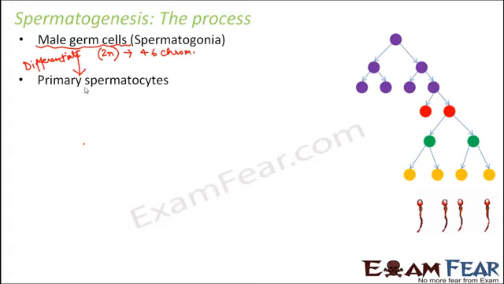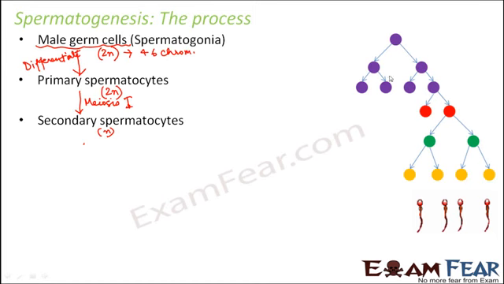So the primary spermatocytes are formed by differentiation of some of the male germ cells, right? So these primary spermatocytes are again diploid because the number of chromosomes will remain the same as they underwent mitosis and not meiosis, but these primary spermatocytes now undergo meiosis, that is reductional division. Now as we all know, in meiosis we have two phases, right? Meiosis 1 and meiosis 2. So initially it undergoes meiosis 1, and the result of that is secondary spermatocytes which are haploid, because meiosis being reductional division, the chromosome number will reduce to half. So these secondary spermatocytes will be haploid, and how many secondary spermatocytes are formed? 2 secondary spermatocytes are formed.